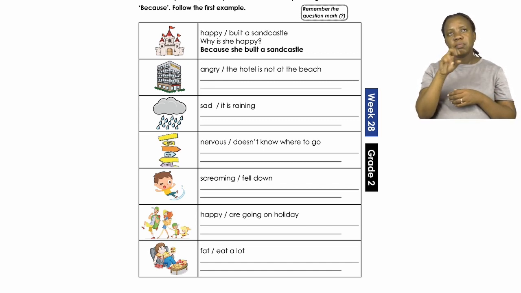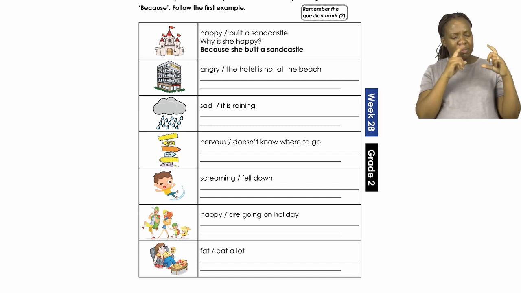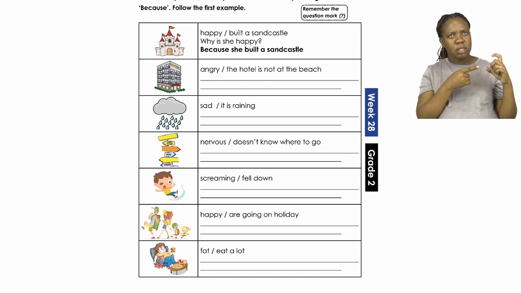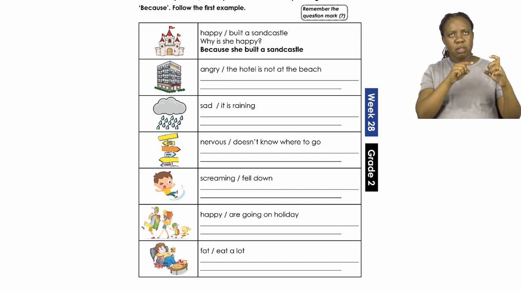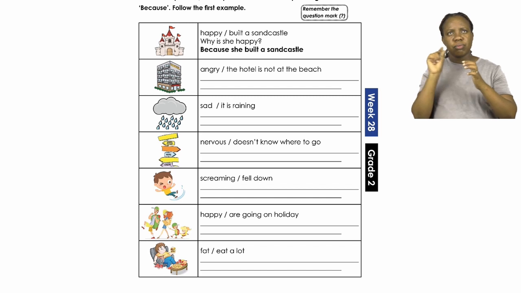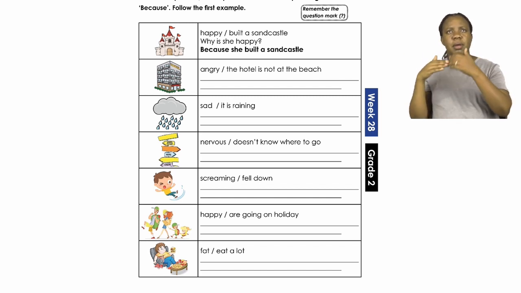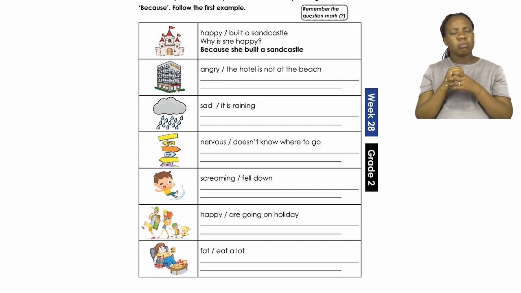Now you will see an example is given. The word that was given is the word happy, and the sentence is build a sandcastle. So now we need to ask, why is she happy? And then the answer will be because she built a sandcastle.